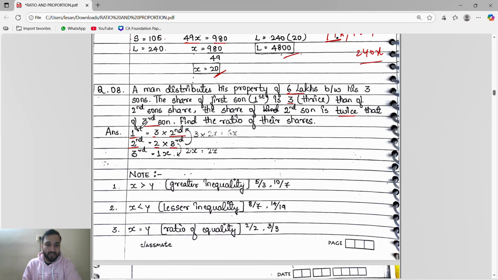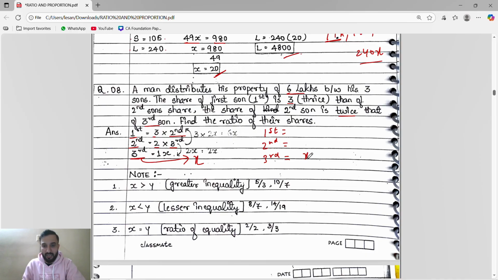So first son share is what? Thrice of second son share. Second son share is what? Twice of third son share. So they didn't say anything about the third son. Okay. So what we will do, guys? See, if they had not given any one share, we will take it as x. So they have not mentioned anything about the third son, so I will take the third son share as x. So what will happen now? See here. First son share, second son share, third son share. So third son share they have not mentioned anything.